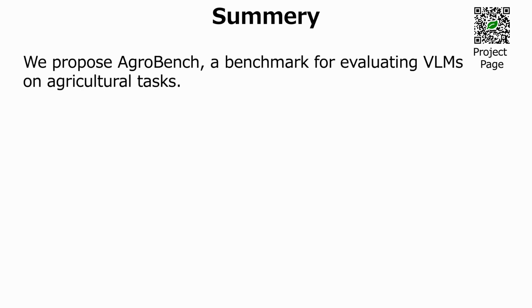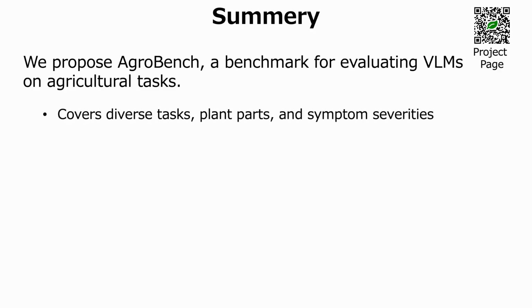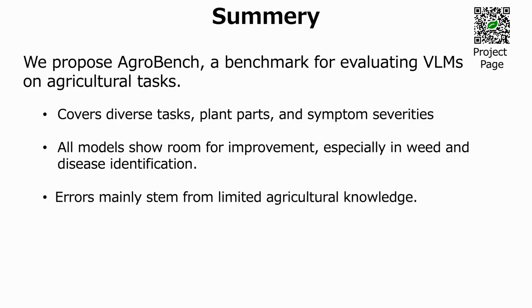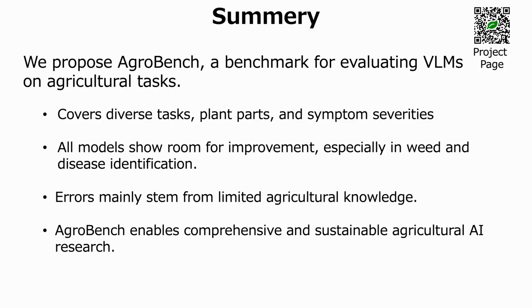Here is the summary. We propose AgroBench, a benchmark for evaluating vision language models on agricultural tasks. It covers diverse tasks, plant parts, and symptom severities. All models show room for improvement, especially in weed and disease identification. Most errors are due to limited agricultural knowledge. AgroBench enables comprehensive and sustainable agricultural AI